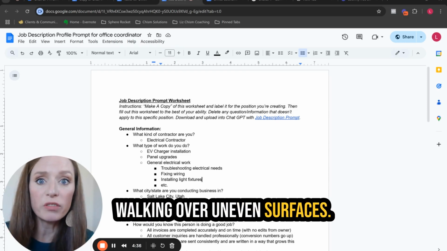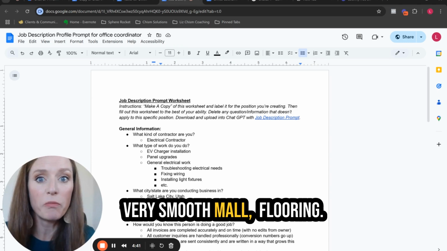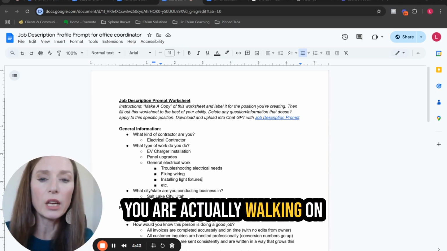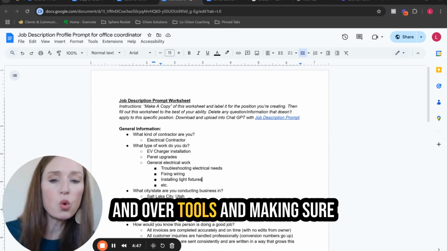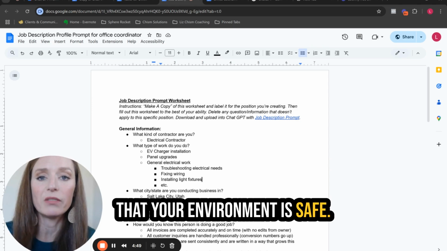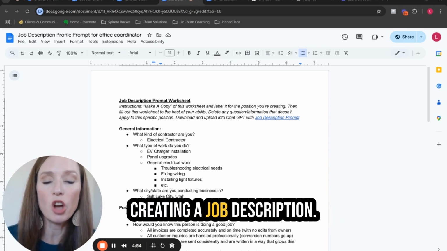Walking over uneven surfaces. If you're in a construction zone, you're not walking on very smooth mall flooring. You are actually walking on boards and on steps and over this and over tools and making sure that your environment is safe. And so we take all of that into consideration when we are creating a job description.